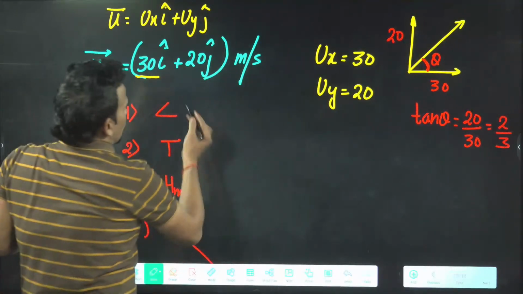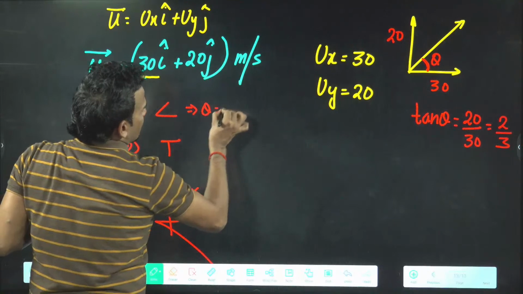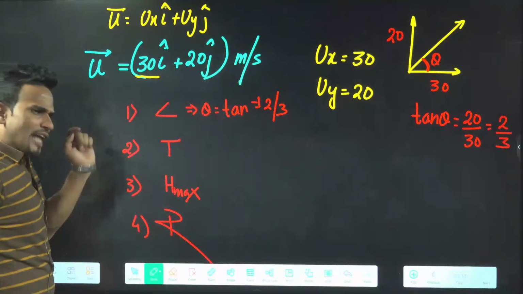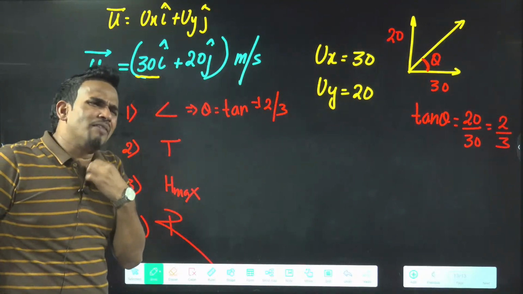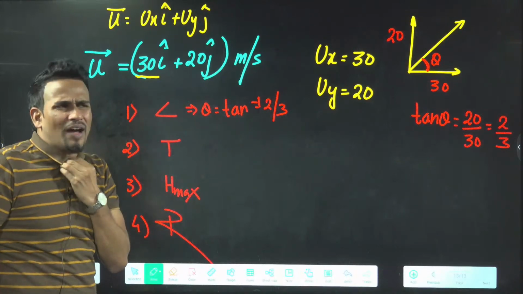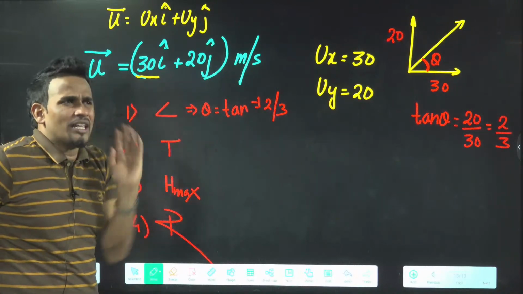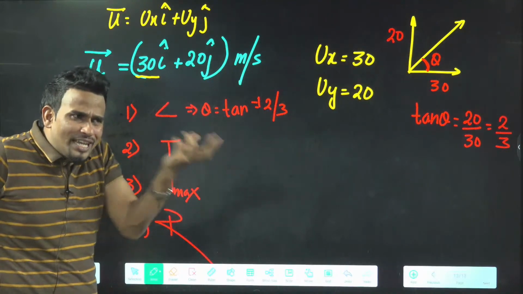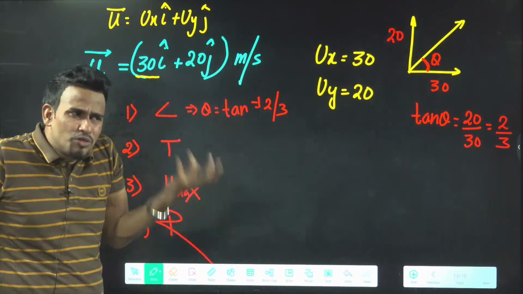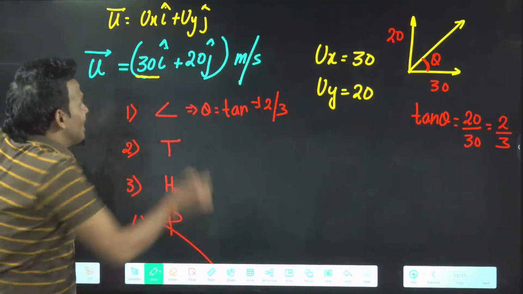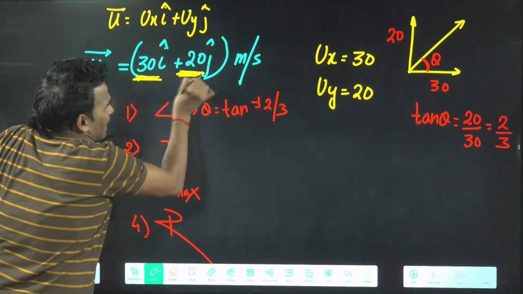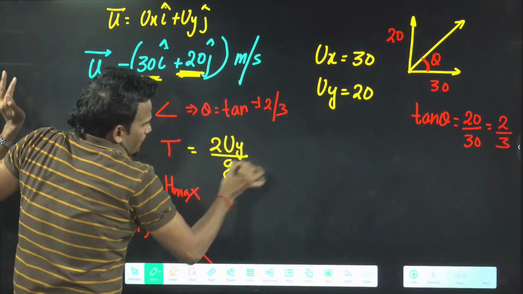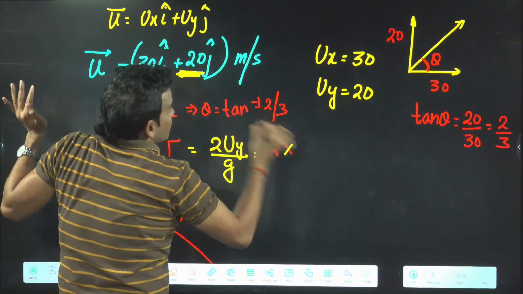Now once the angle is known, theta will come tan inverse 2 by 3. If time of flight is asked, that's why I was telling you this formula. You did not understand why I was saying it, because here u is not given, theta is not given. So use those results: 2 ux uy by g, 2 uy by g, uy square by 2g. Here ux and uy are directly given, so there is no need of any formula. Time of flight I know, sir: 2 uy by g.